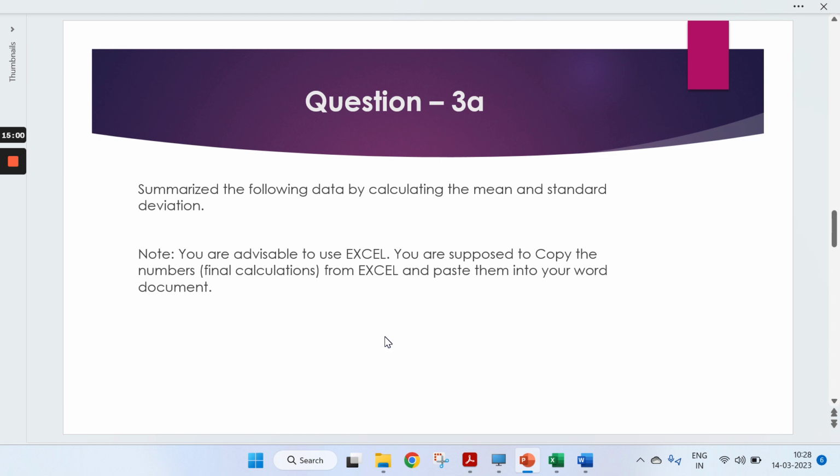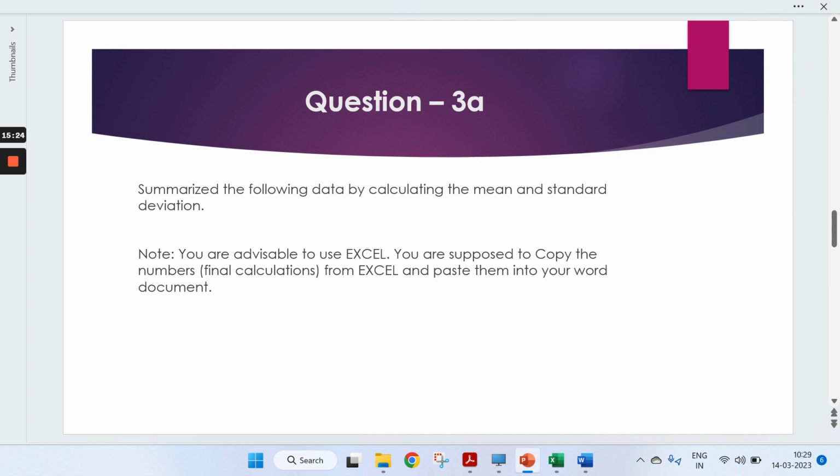Now going to our third question. Two questions are pretty much clear. Third has two parts, 3A and 3B. Third is a smaller one, so not much theory needs to be written, but yes, you need to explain a little bit. Summarize the following data by calculating mean and standard deviation. One of the easiest things which you have read in maths or statistics.